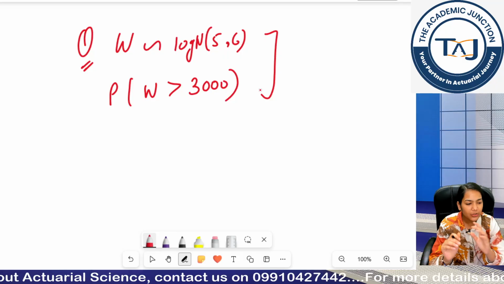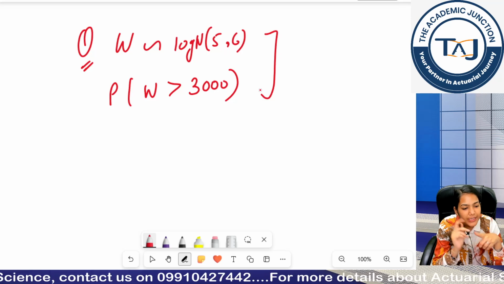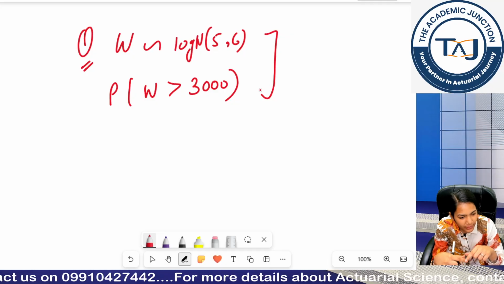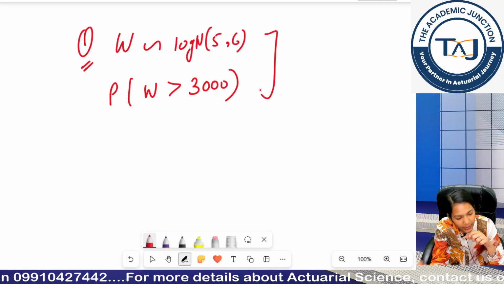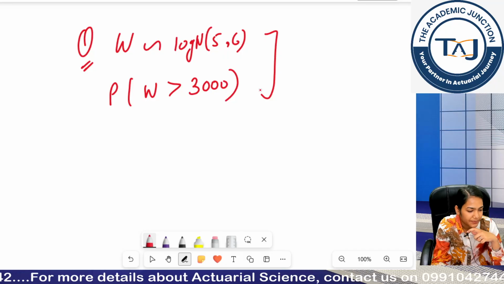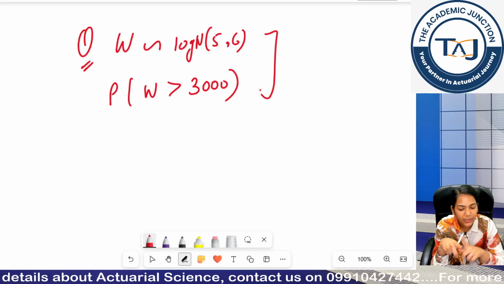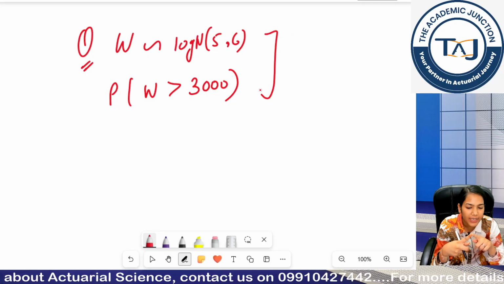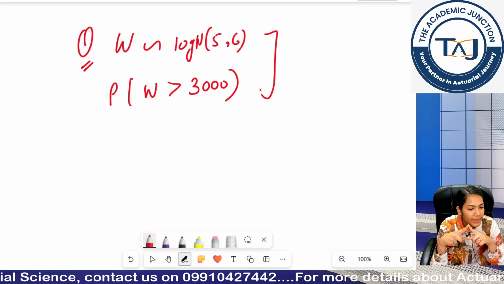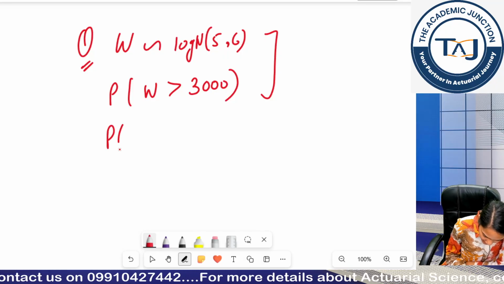How can I convert? I do not have tables book values of log normal distribution, right? I have the tables book values of standard normal distribution. So first I will convert my log normal random variable to my normal variable. Then I will convert that normal variable into a standard normal variable. Is that okay? First we will convert log normal to normal, then normal to standard normal, because at the end of the day we have standard normal values in my tables book. Clear, guys? So how do I do it? Let me take log both sides.